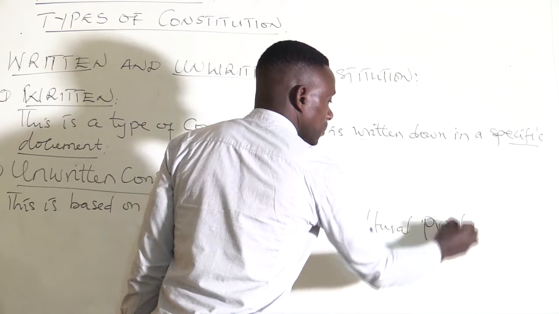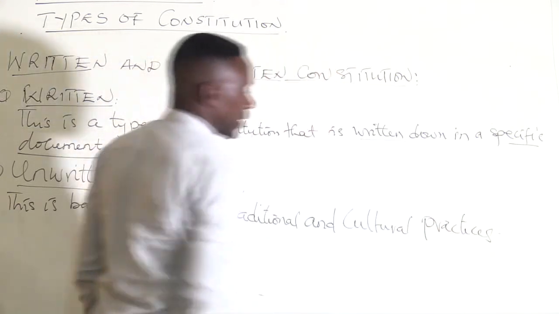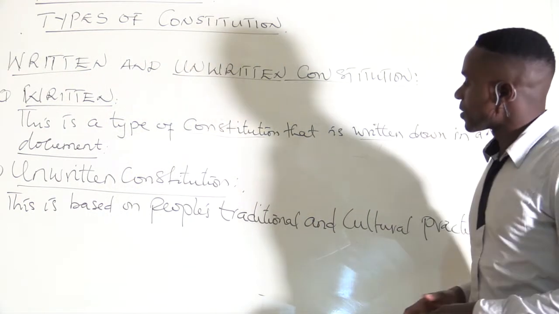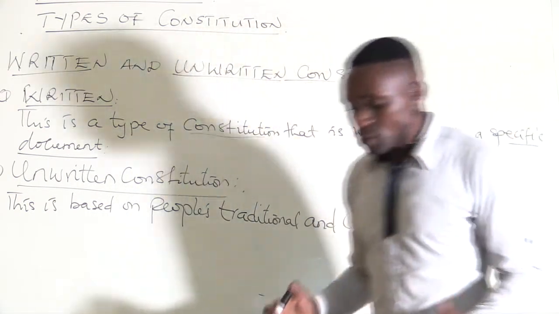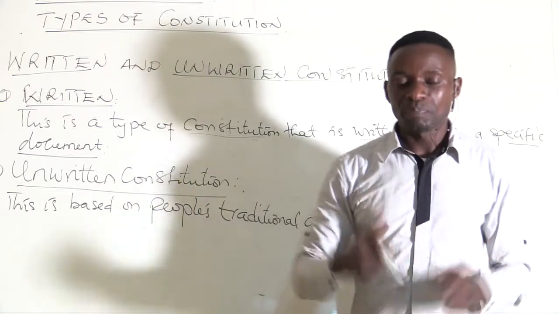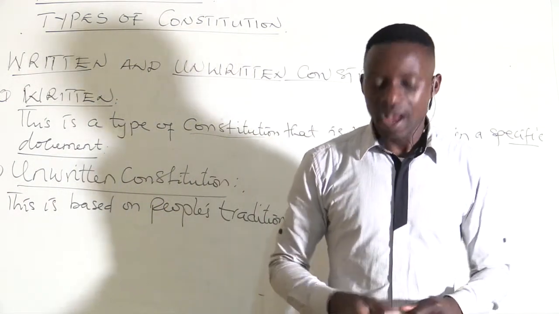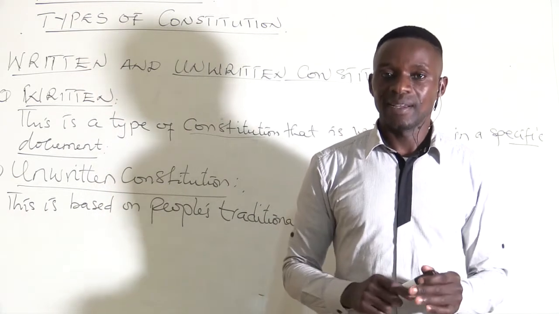Let me explain something on this one to differentiate a written from the unwritten constitution. This one is based on people's cultural practices or traditional practices according to their local understanding.